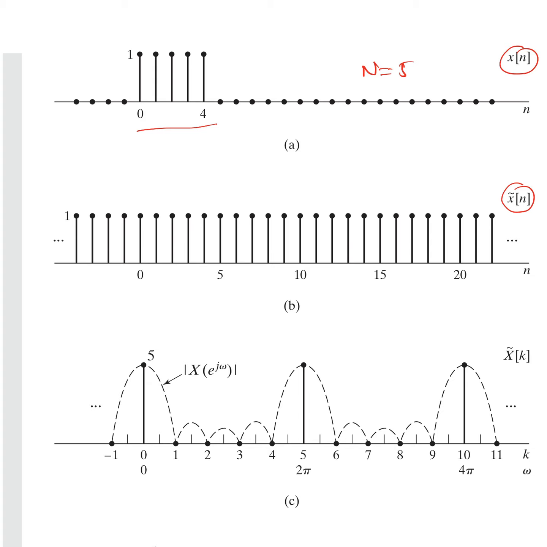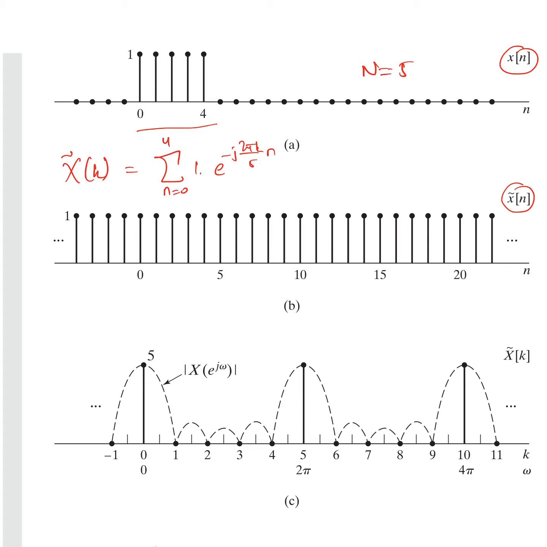Now using the formula for computing x tilde of k, since x is 1, I will simply put n equal to 0 to 4, it would be 1 times e raised to the power minus j 2 pi k by 5 times n.